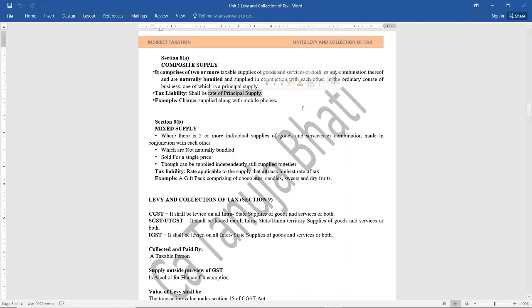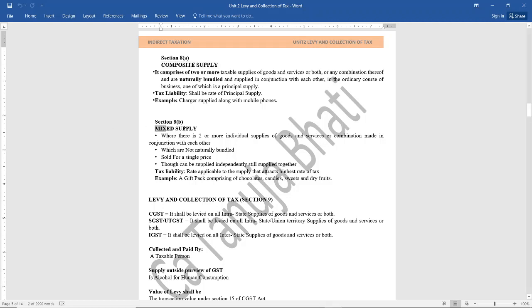They are naturally bundled. So, remember, composite supply is a supply of two or more taxable supplies, but they are naturally bundled. So the rate of tax will be the rate of principal supply. So the shopkeeper will charge the GST rate that is applicable on the cell phone to the entire bundle.